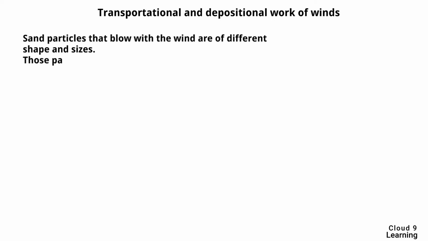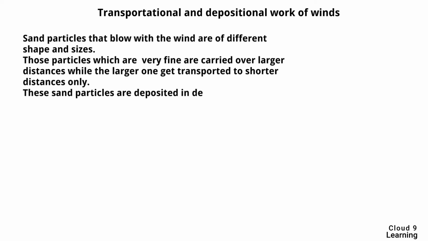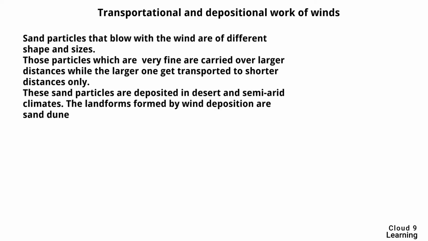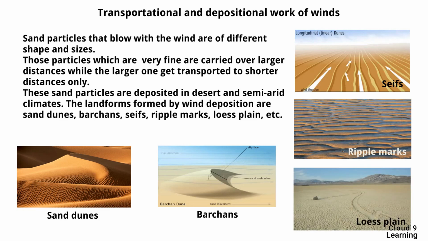Let us study the depositional work of wind. Sand particles that blow with the wind are of different shapes and sizes. Those particles which are very fine are carried over larger distances, while the larger ones get transported to shorter distances only. These sand particles get deposited in deserts and semi-arid climates. As a result, specific landforms are formed. Sand dunes, barchans, seifs, ripple marks, loess plains, etc. are formed by wind deposition. Let us study these landforms in detail.